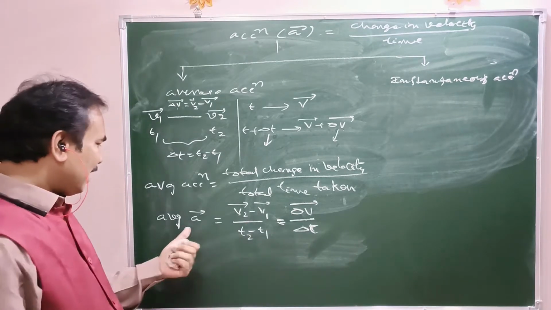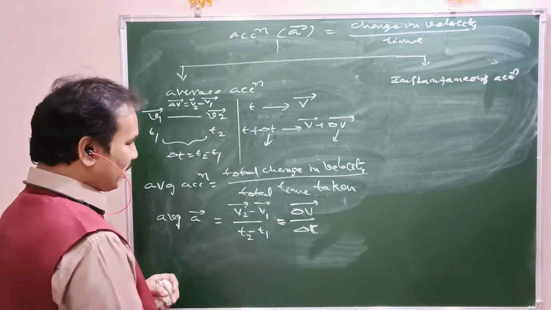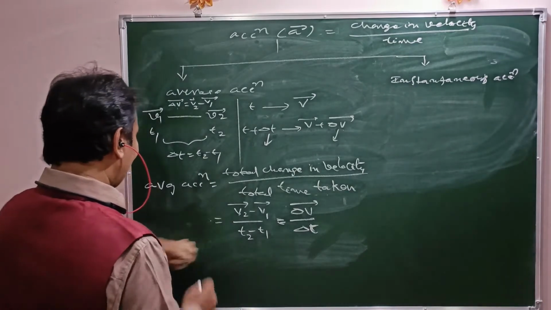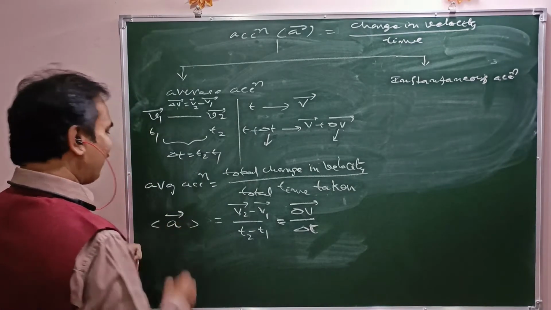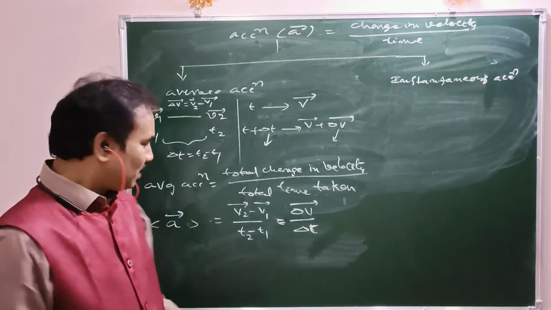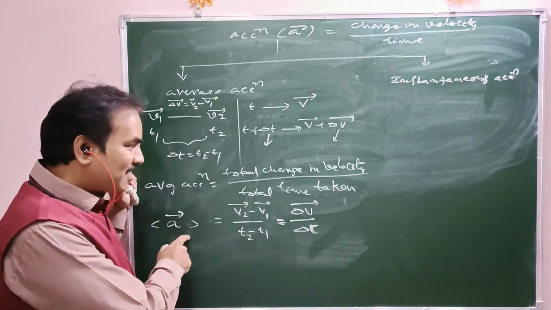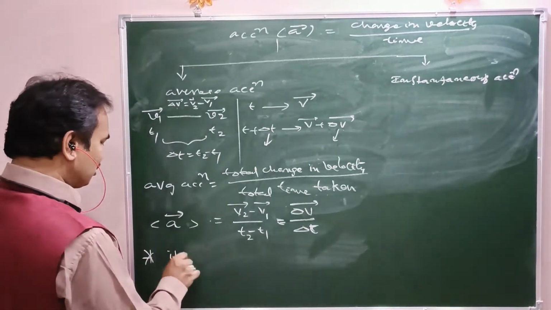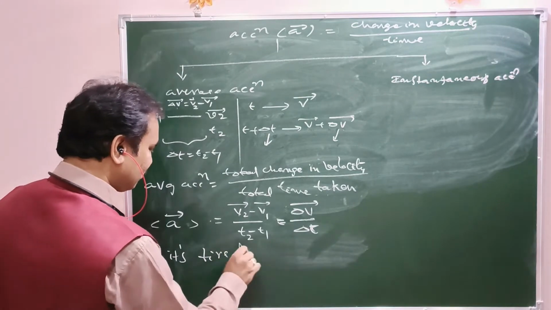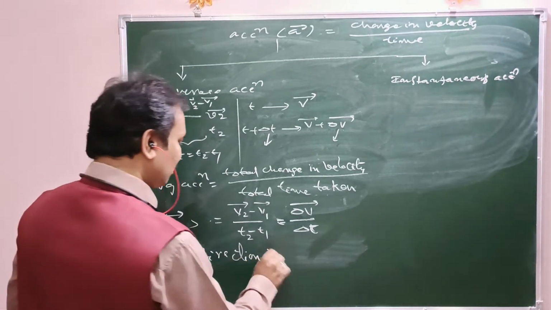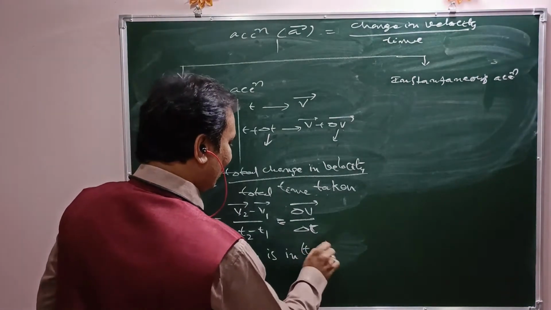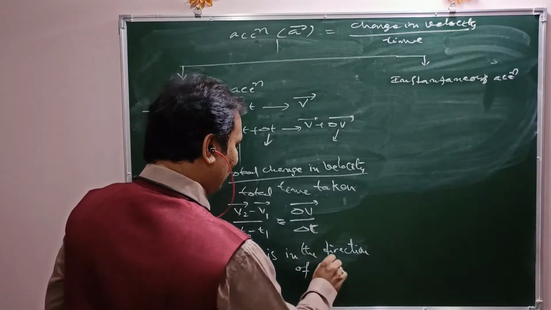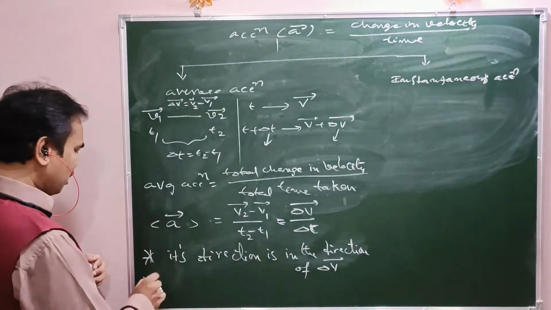The average acceleration is delta v bar by delta t, and its direction is in the direction of delta v bar.